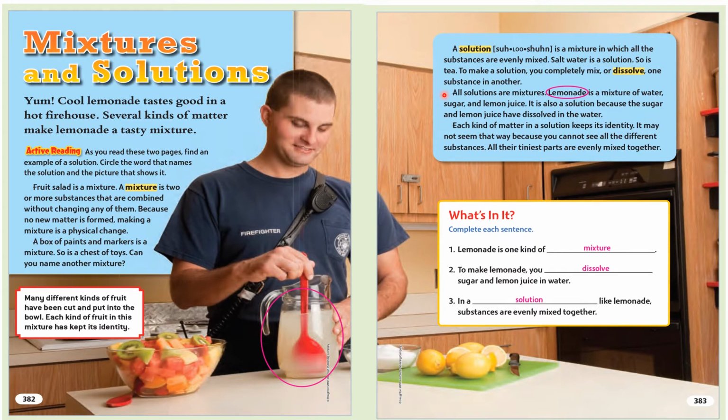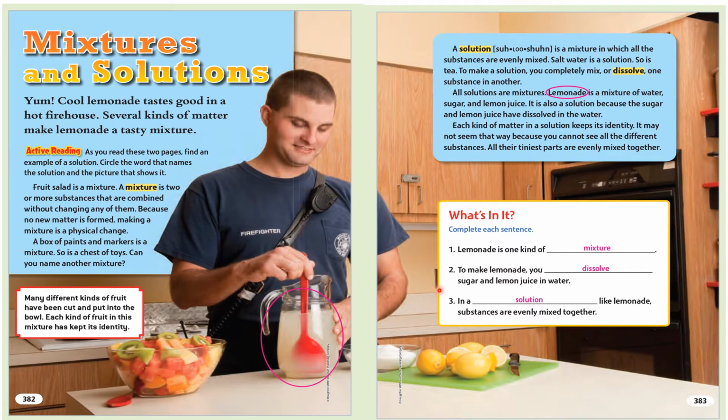What's in it? Complete each sentence. 1. Lemonade is one kind of blank. 2. To make lemonade, you blank sugar and lemon juice in water. 3. In a blank like lemonade, substances are evenly mixed together.